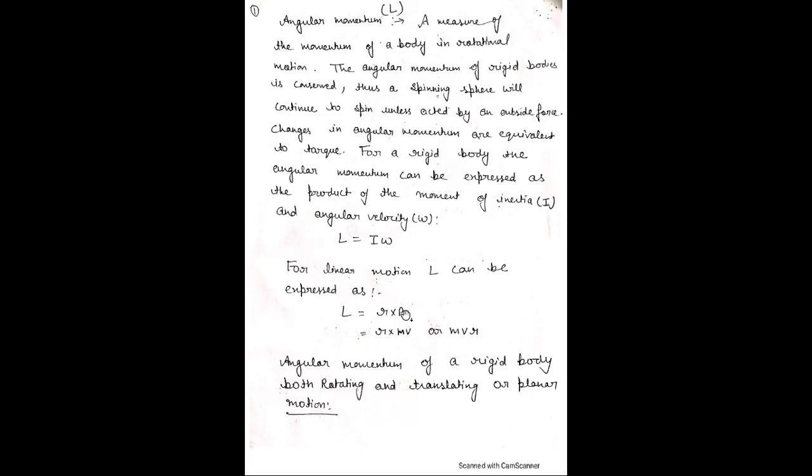L is equal to r cross p, and we know that linear momentum is equal to mv. Therefore, r cross mv, or mvr. This is the angular momentum due to rotational motion, and this is also angular momentum due to linear motion, due to translation motion, and that is equal to L is equal to mvr. Now the topic of today's lecture is angular momentum of a rigid body, both rotating and translating, or planar motion.